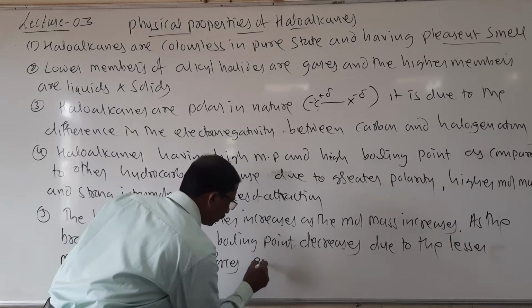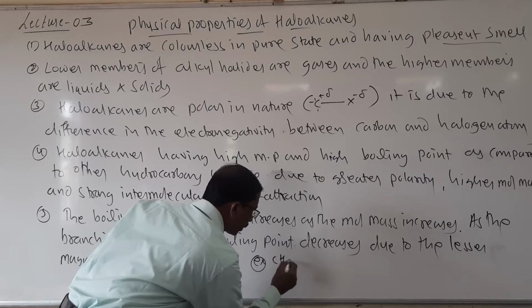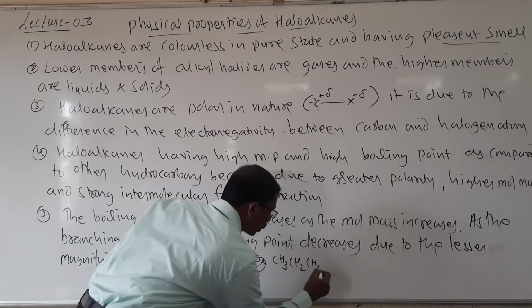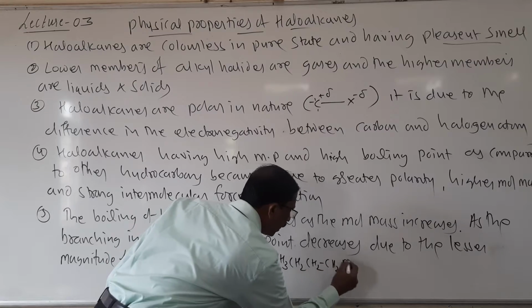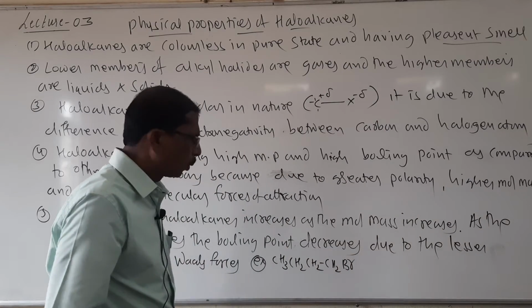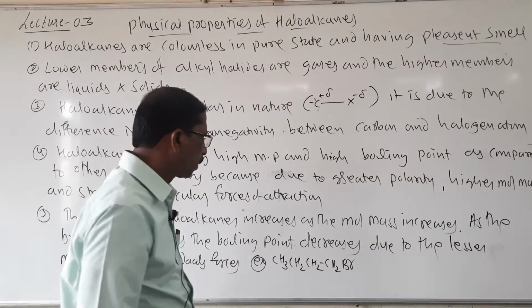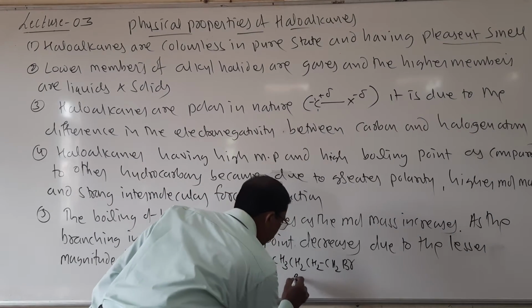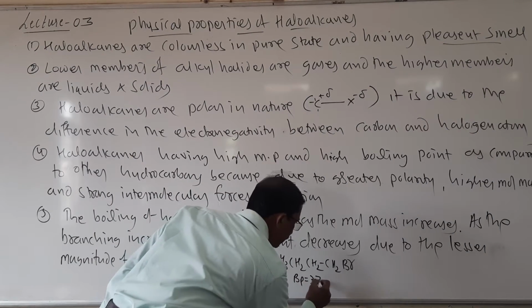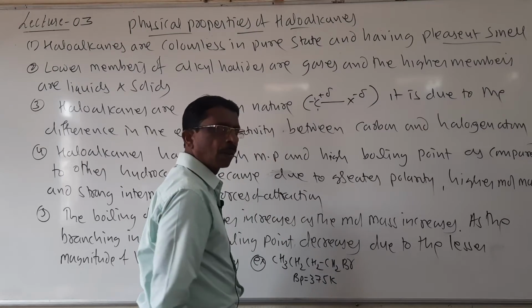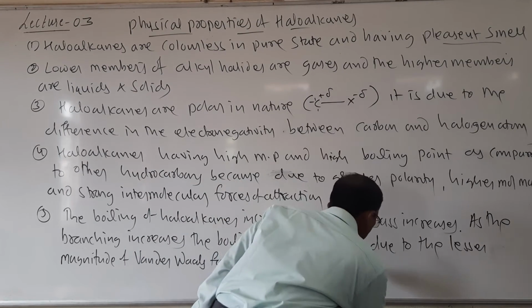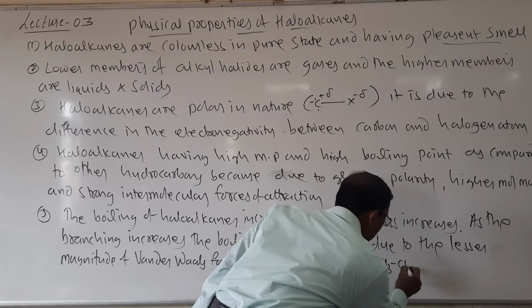I will write an example. Look here students, CH3, CH2, CH2, CH2, Br. This is n-butyl bromide, and its boiling point is 375 Kelvin.